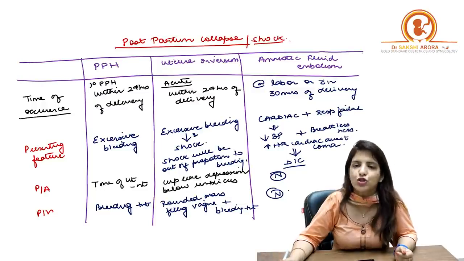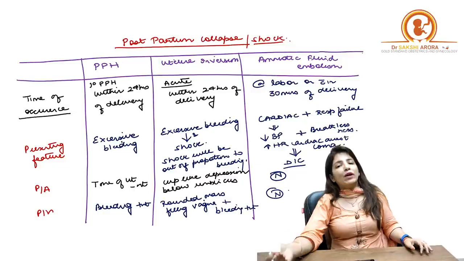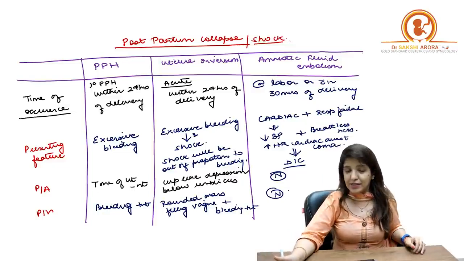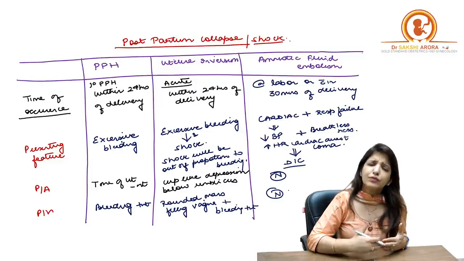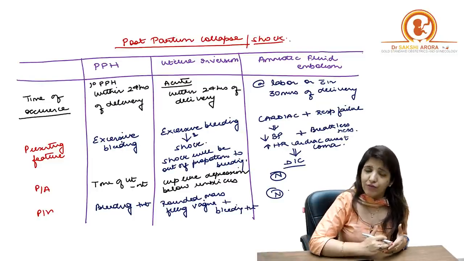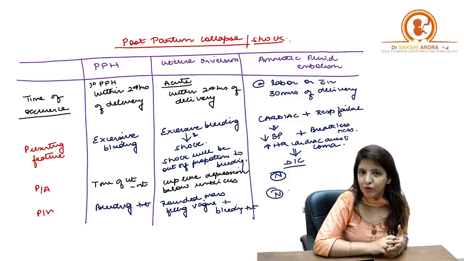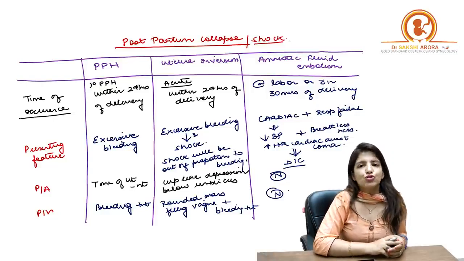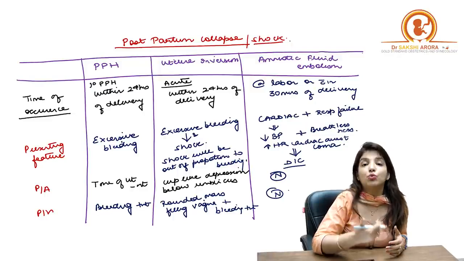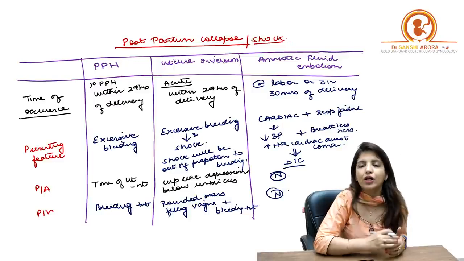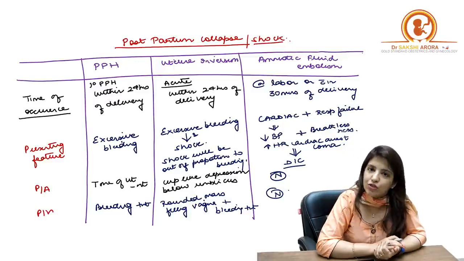in which we have written down important distinguishing features between PPH, uterine inversion and amniotic fluid embolism. When we talk about the time of occurrence, we are talking about primary PPH over here, which is happening immediately after delivery, and primary PPH can happen up till 24 hours of delivery. When we are talking about uterine inversion leading to postpartum collapse, we are talking about acute uterine inversion, and again acute uterine inversion occurs within 24 hours of delivery.